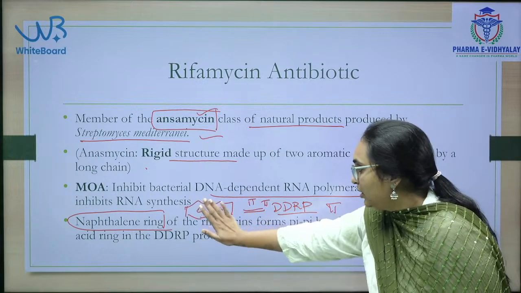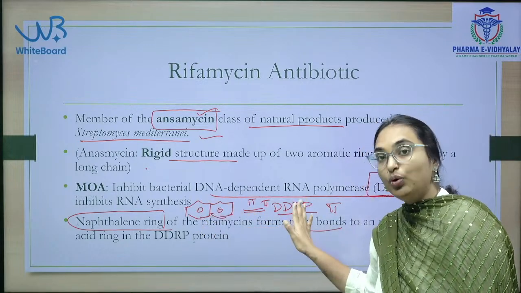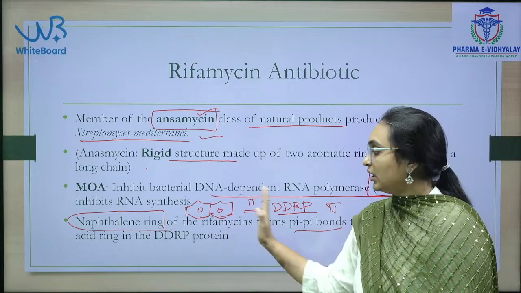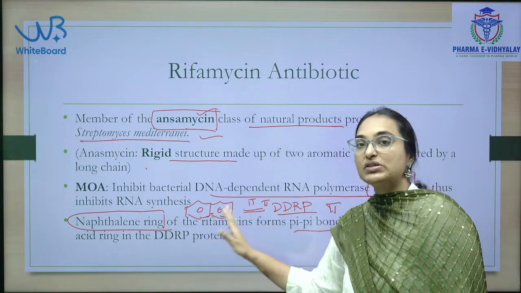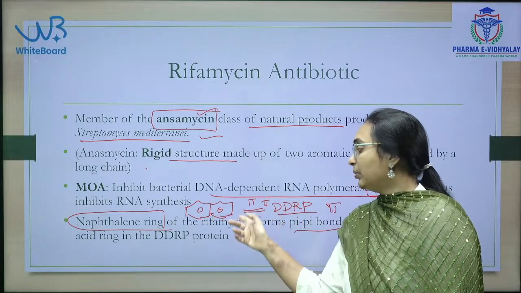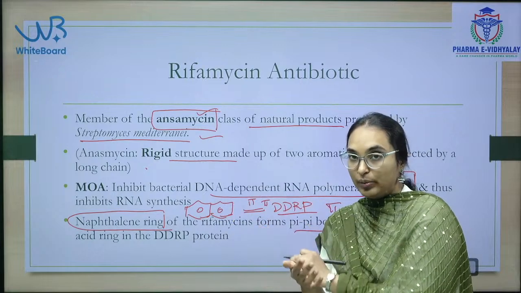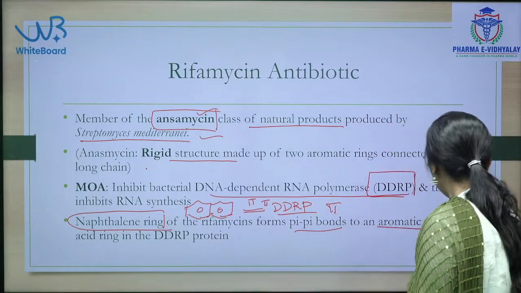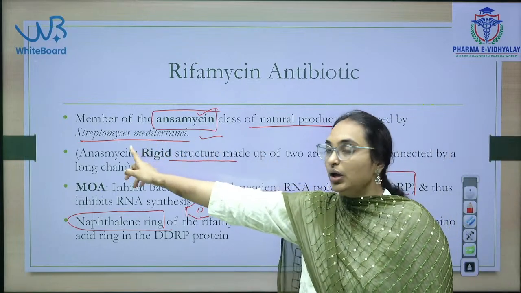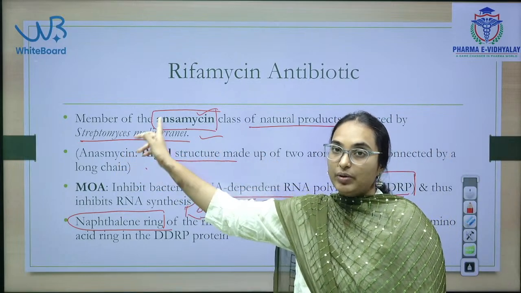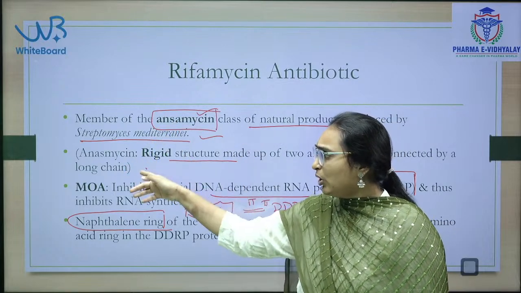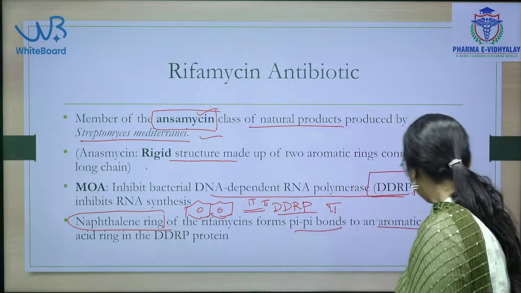So, this is the drug, this is the target protein, and these two are linked by pi-pi bonds. This is the way the rifamycin is showing its activity, binding to DDRP by pi-pi bonds, and thus it is inhibiting this protein. And one important point here is the producer organism: rifamycin is produced from Streptomyces mediterranei and belongs to the ansamycin class.